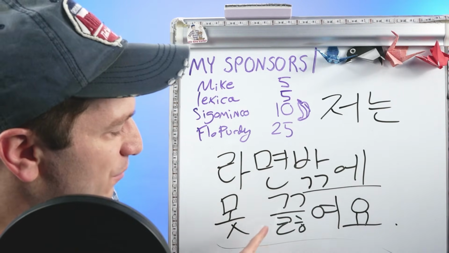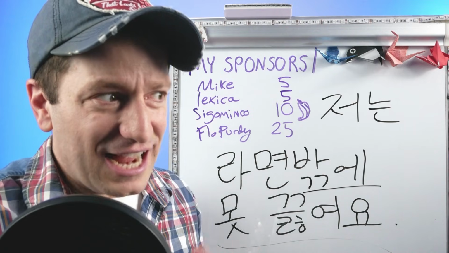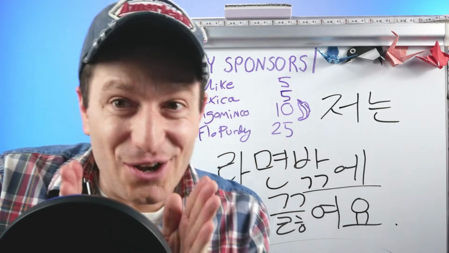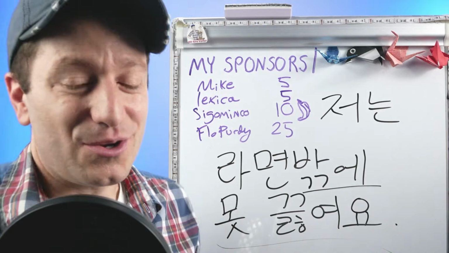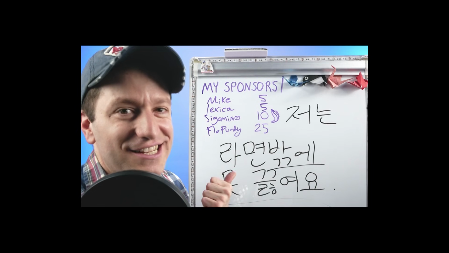저는 라면밖에 못 끓여요. So all I know how to make is ramen. It's implying like, I know there's all this other food out there. Look at that. And this is all there is that I can boil. 저는 라면밖에 못 끓여요. So all I can make, all I can cook is ramen. This is not a flex.